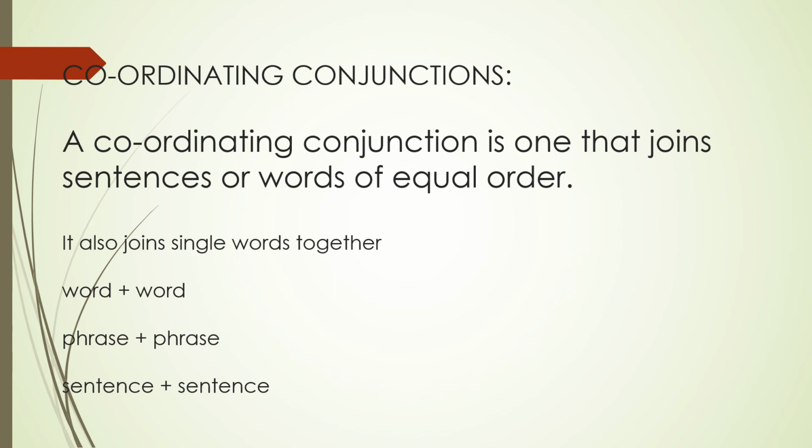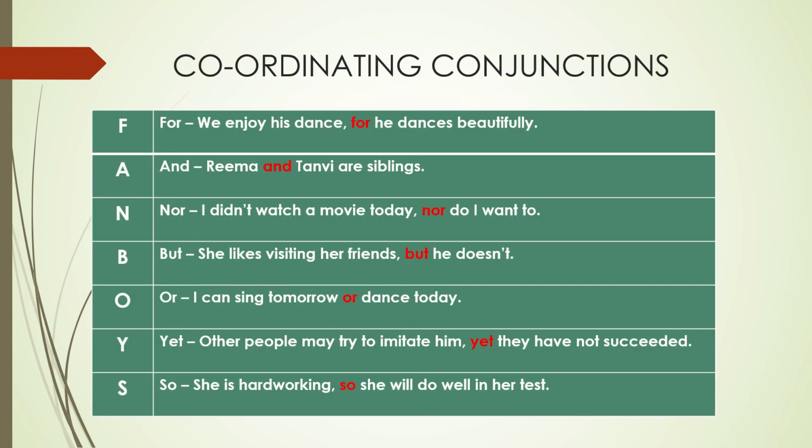A word is always joined with a word, a phrase is always joined with a phrase, and a sentence is always joined to another sentence. So for coordinating conjunctions, we have got some basic words and we form the acronym FANBOYS. F for, A and, N nor, B but, O or, Y yet, and S so.